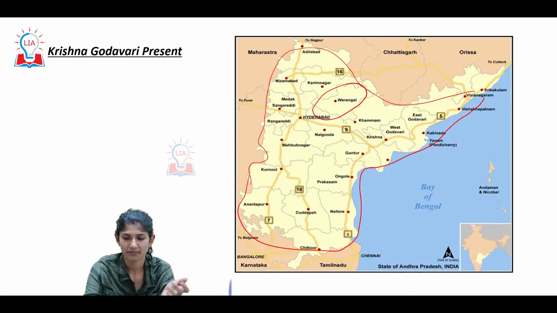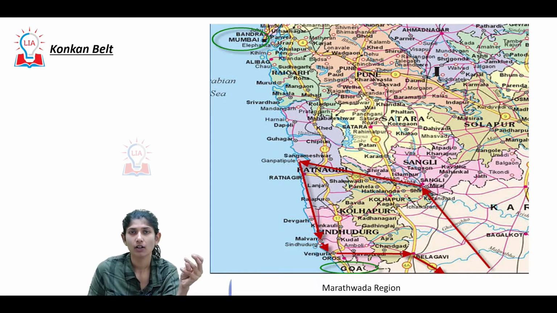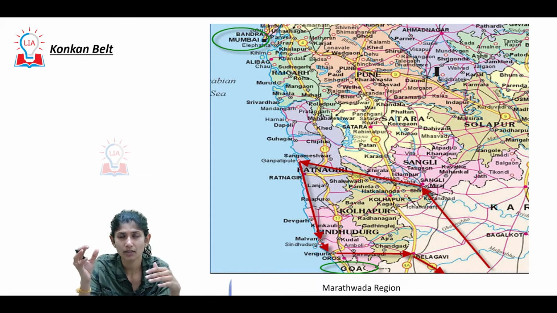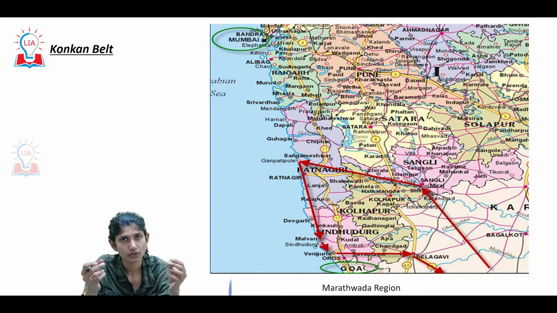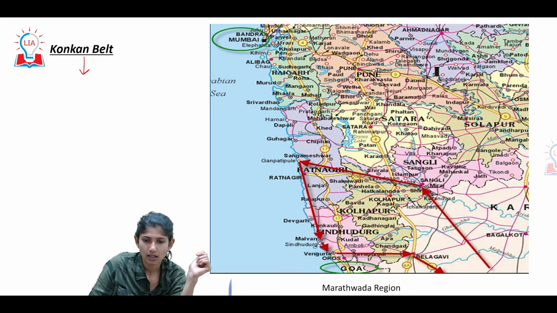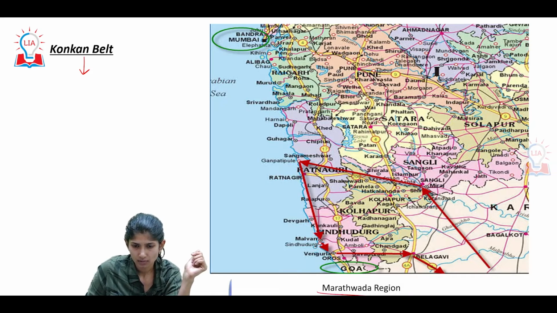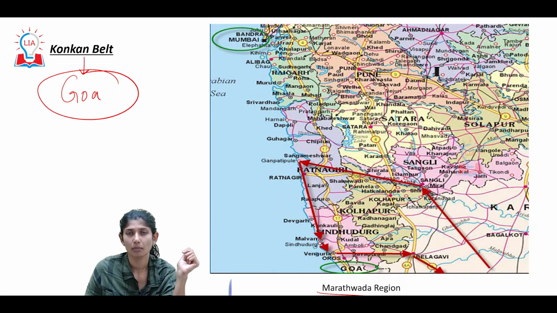All right. Next, the next zone with economic producing potential, which your Bahmanis and Vijayanagar wanted to control, was your Konkan belt, mainly for the Marathwada region, because of the Goa port.